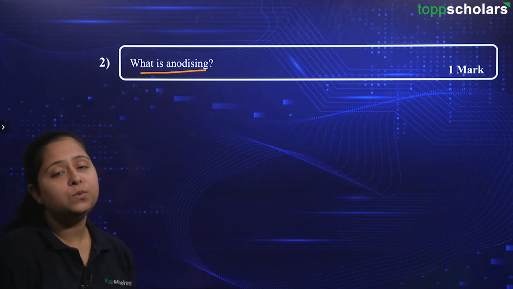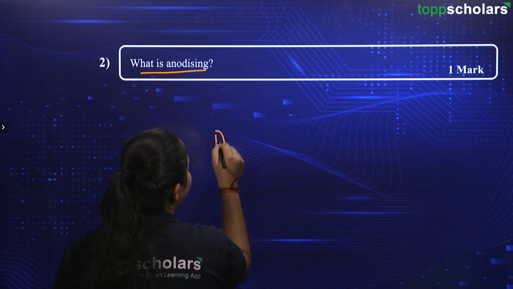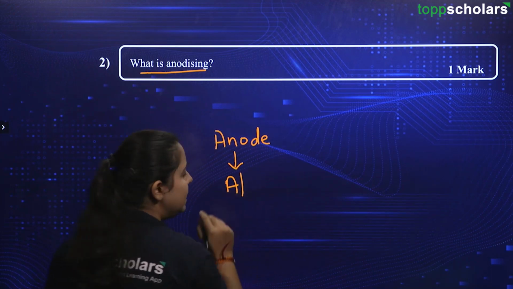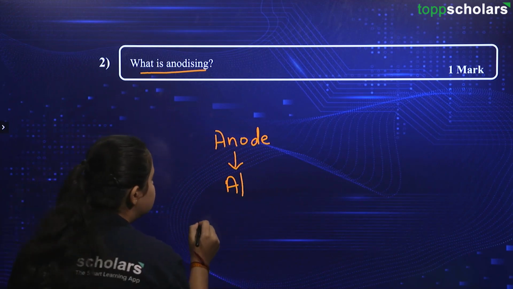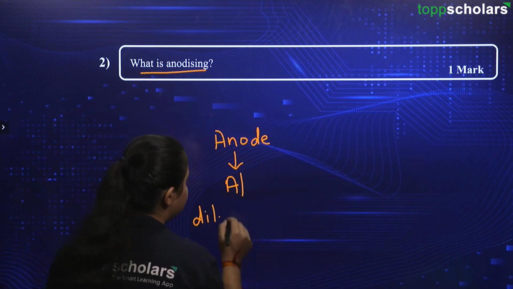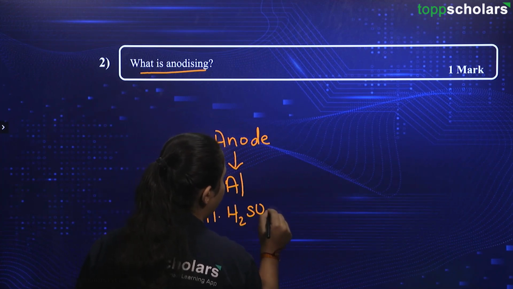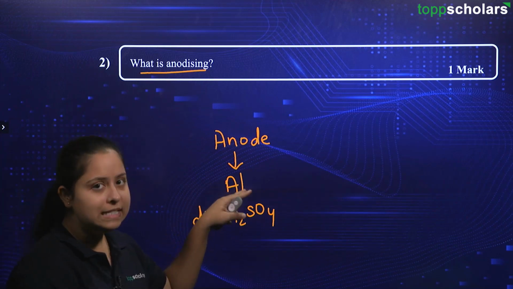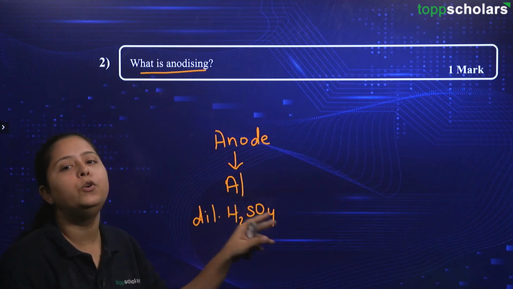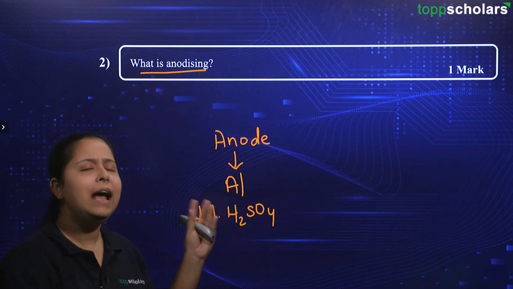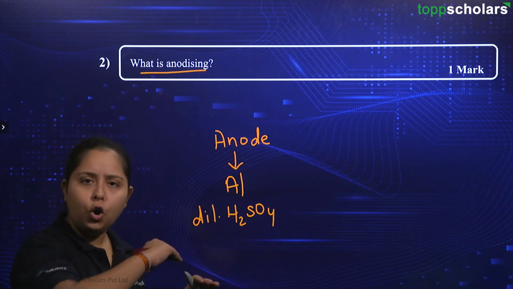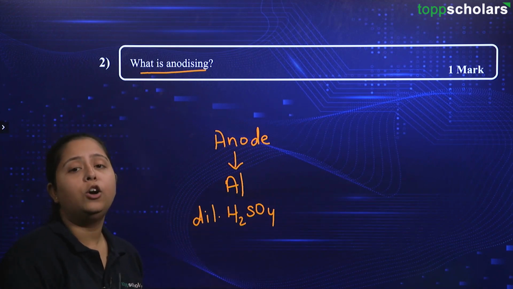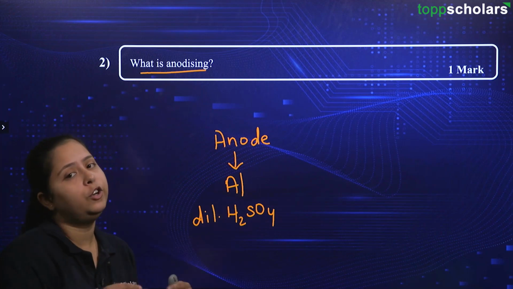Alright. So, in here friends, what is actually happening is, we are having the anode. This anode we are making of aluminium. This is clean pure aluminium. And there is the solution of dilute acid, say for example H2SO4. Now what happens is, this O will be going towards and combining with this Al, thus producing Al2O3, that is the oxide of aluminium. And anodizing is the process of coating your metals with aluminium oxide so that there will be no wear and tear, or the quality of the metal will be preserved for a longer time.